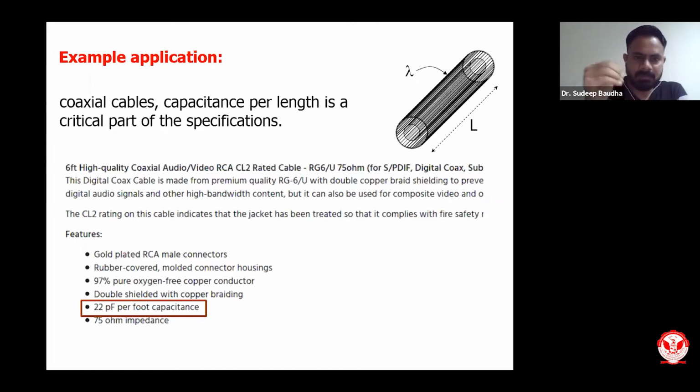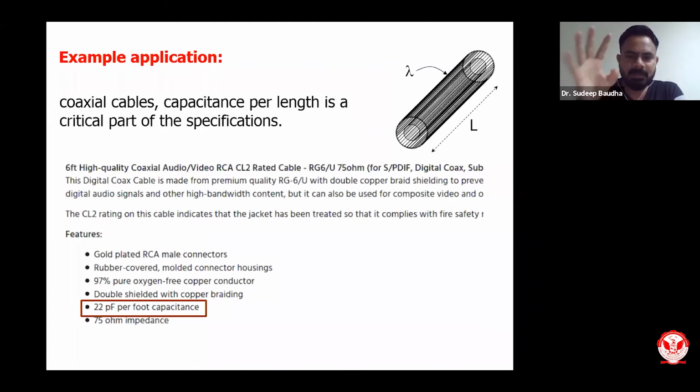So the performance of these coaxial cables depends upon the capacitance stored in that transmission line. The coaxial cable is also known as a transmission line, and from the transmission line point of view, capacitance in coaxial conductors is very, very important. This capacitance is not only because of parallel plates; it is very useful when we talk about the capacitance of a coaxial cable in terms of transmission lines. These transmission lines are used to transmit EM waves or EM energy from one point to another.